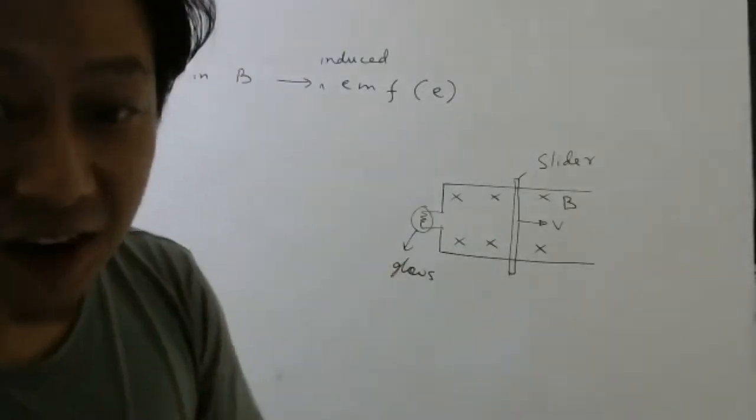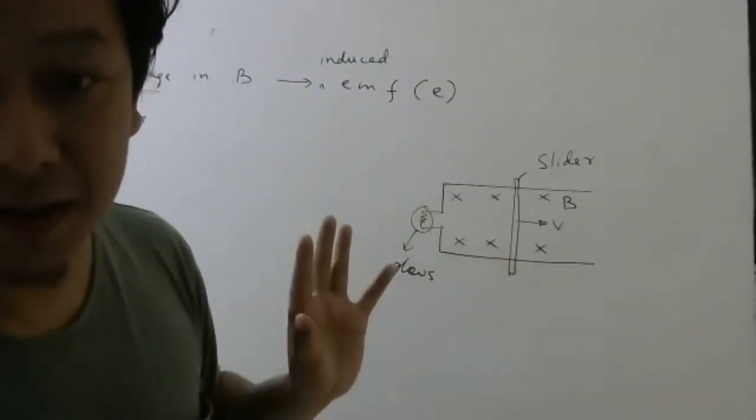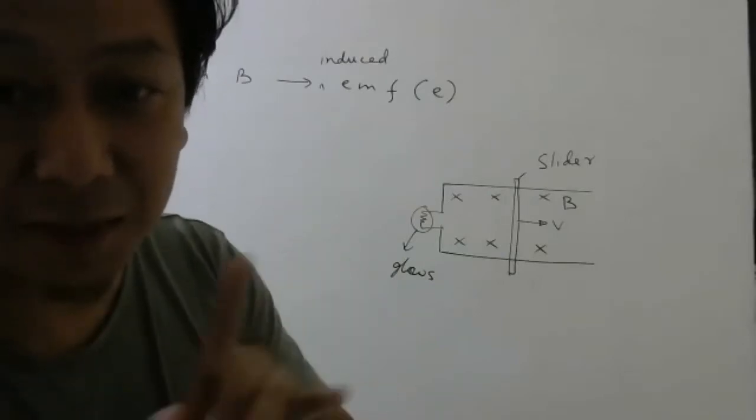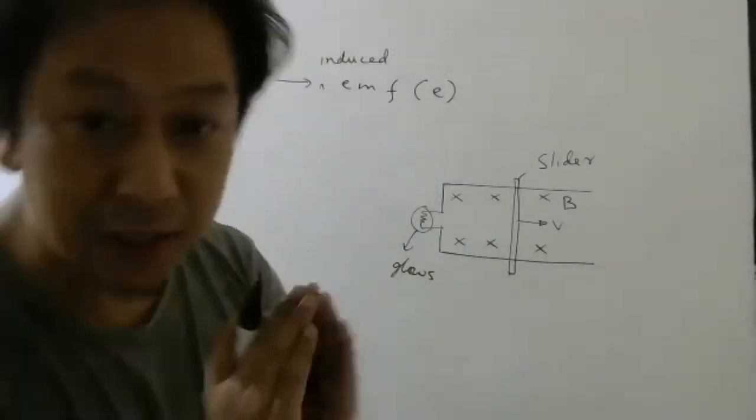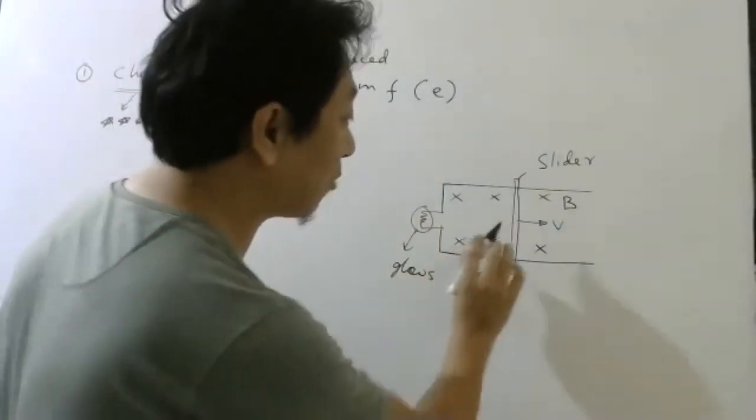But try to understand, without any battery, students, we are able to glow the bulb. This is one of the most fascinating things about this chapter. And we will decode everything. We will try to understand all those things. But don't worry, first you try to understand what is happening.